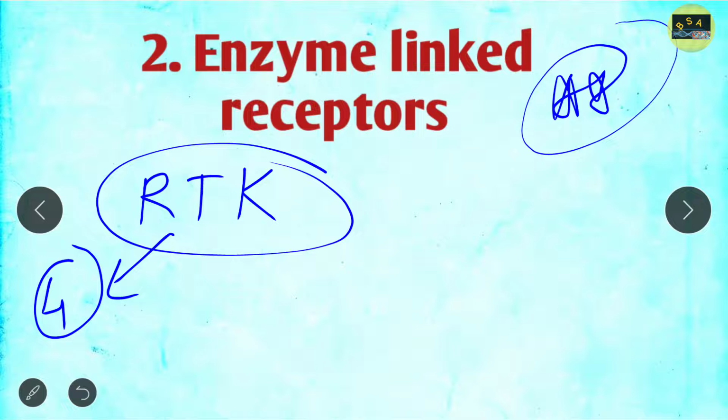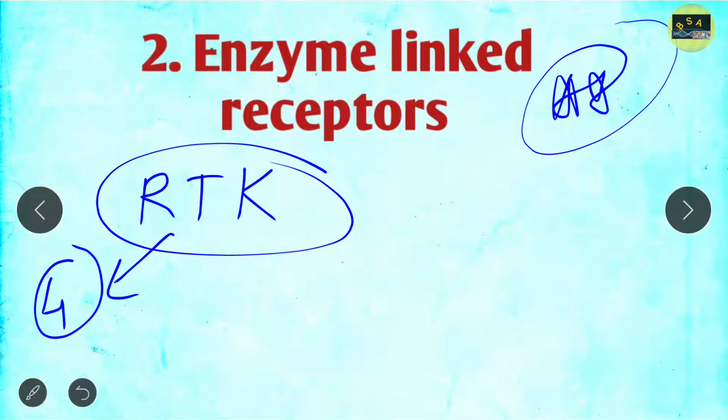And apart from this, you should know the examples of monomeric G proteins, RAS, RHO, RAB, RAN, ARF, all these along with their functions, because sometimes you may get a 2 mark question asking what is the function of ARF. You should know that the function of ARF is vesicle formation, right? So you should know all these things about the RTK pathway. This is the most important topic from the enzyme linked receptor pathways, right?